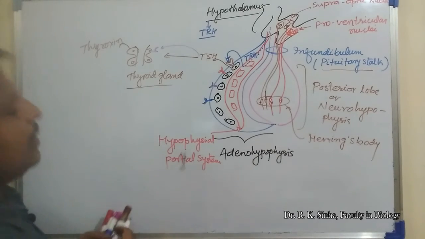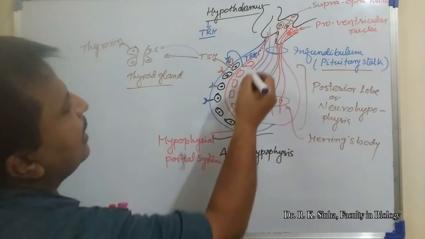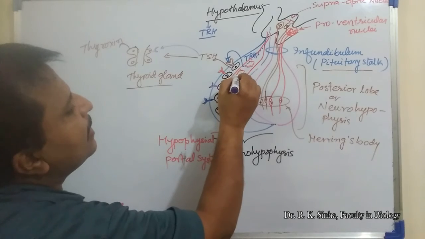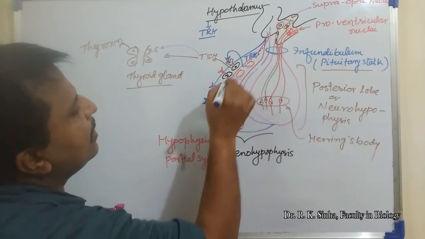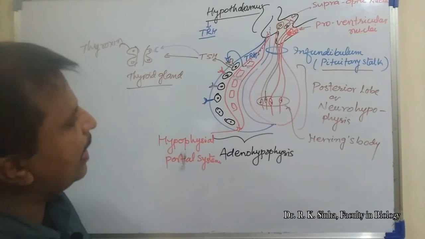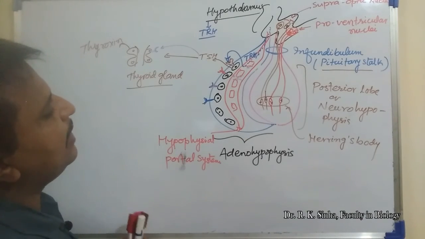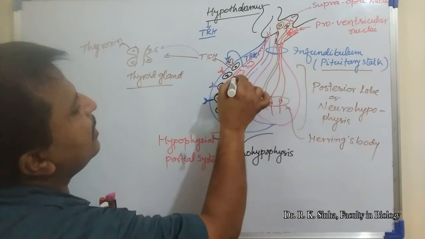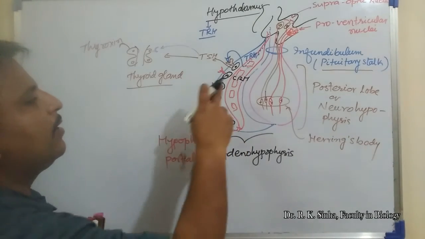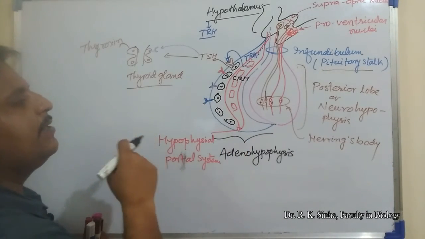Second one, the second hormone, just like it will be brought here, and that hormone will be CRH. This is another hormone, and this hormone is CRH, corticotropin releasing hormone.